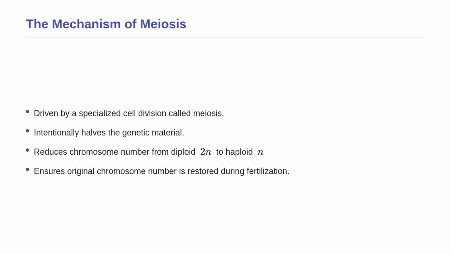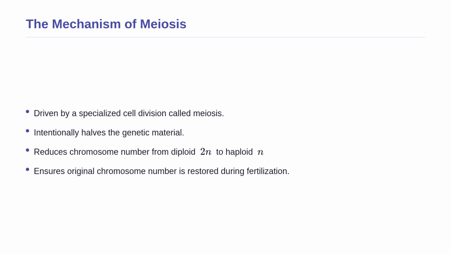To understand how these specialized cells are actually made, we must look at the core mechanism driving gametogenesis, which is a specialized type of cell division called meiosis. Unlike normal cell division, meiosis intentionally halves the genetic material. It reduces the chromosome number from a diploid state, represented mathematically as 2n, to a haploid state, represented as n.